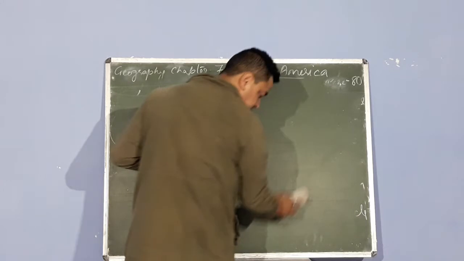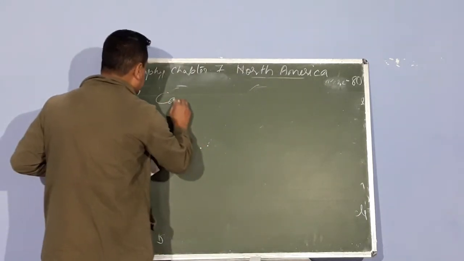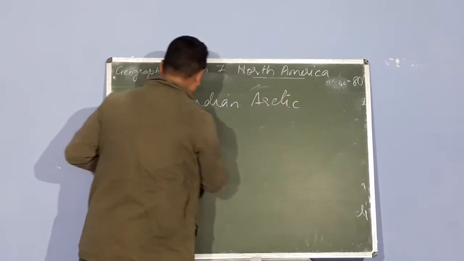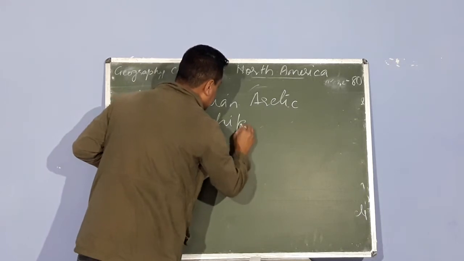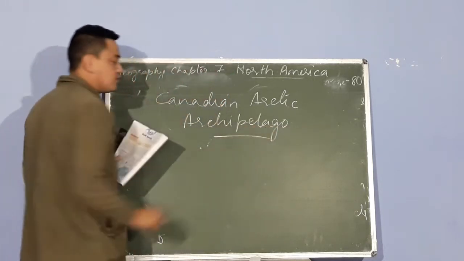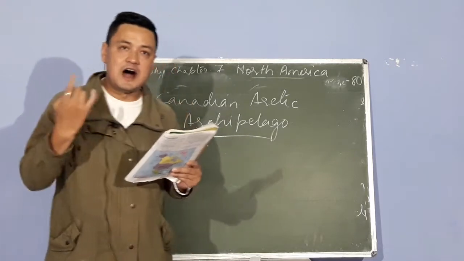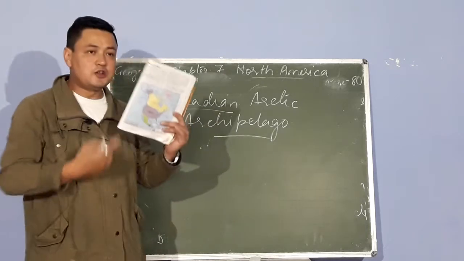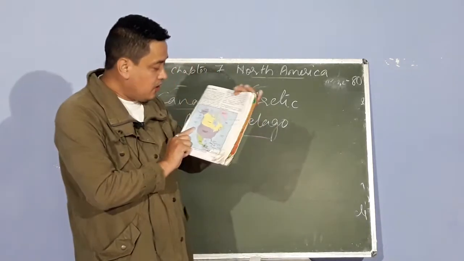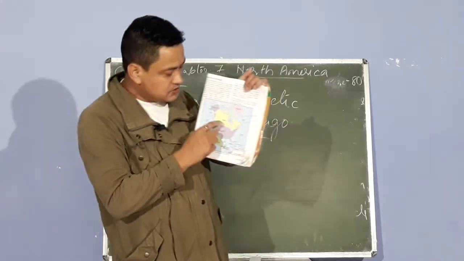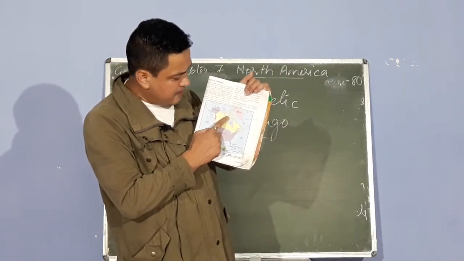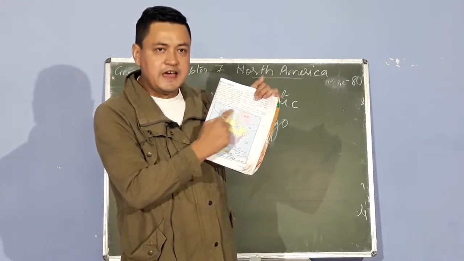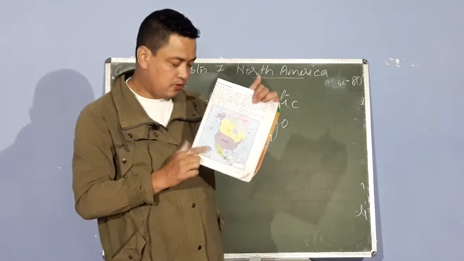So, you can write the name also. It is also known by another name, Canadian Arctic, A-R-C-T-I-C, Arctic archipelago. Archipelago means a group of islands. So, where do you find Canada? You find that here. Now, where do you find the Arctic archipelago? Here you have Canada. Above here you have a large group of islands. This is known as the Canadian Arctic archipelago.